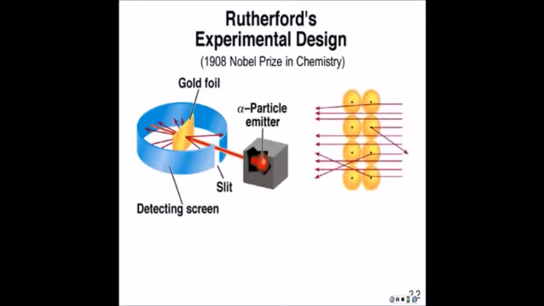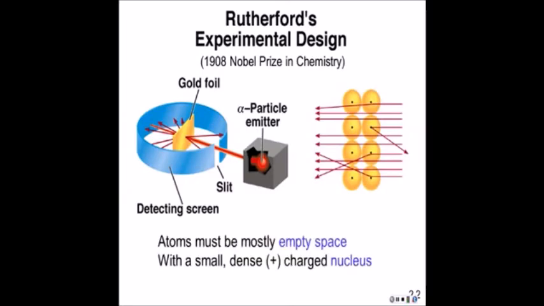Rutherford said that Thomson's model of the atom must be incorrect. So he said, an atom must be mostly empty space since most of my particles went right through it. But the atom must have a dense positive part of it, which he called the nucleus. And that would explain why some of those particles were deflected to the sides. Because alpha particles are positive, they'd be deflected by a positive nucleus. And every once in a while a particle might come directly back at you, and he said that particle almost hit the nucleus. So these were his conclusions. And now, as you see, we're getting closer and closer to the model that we have today.